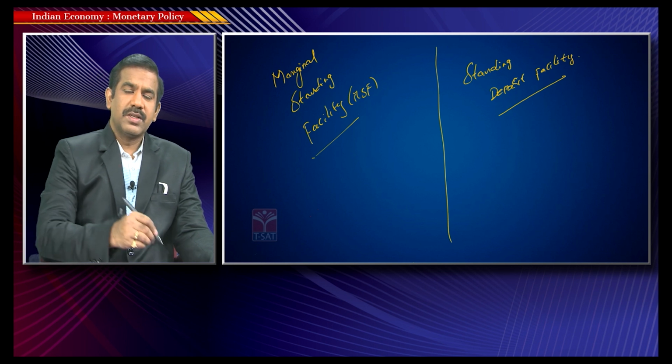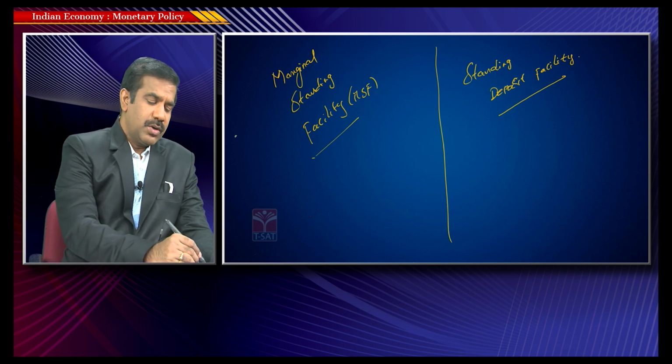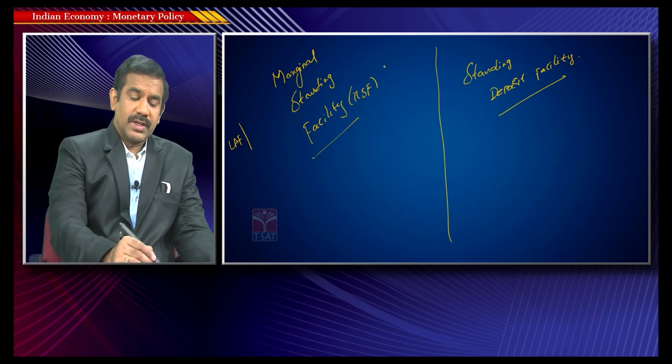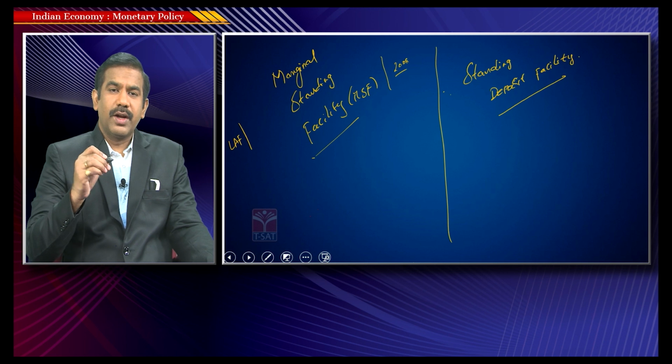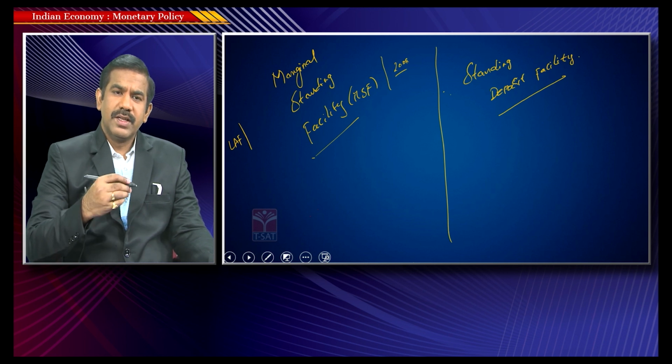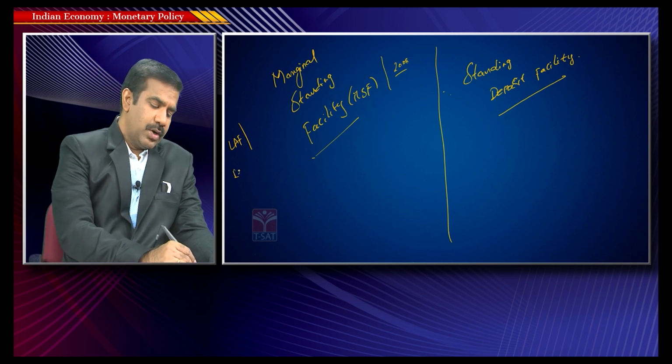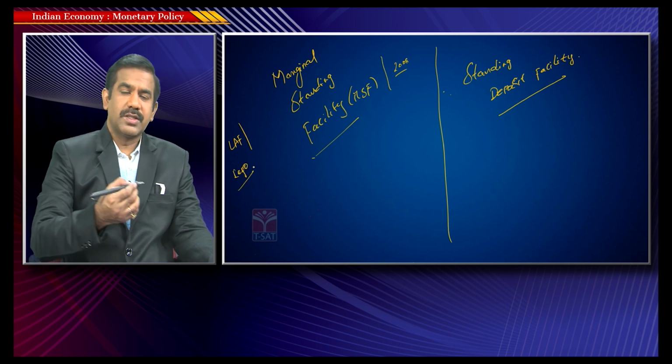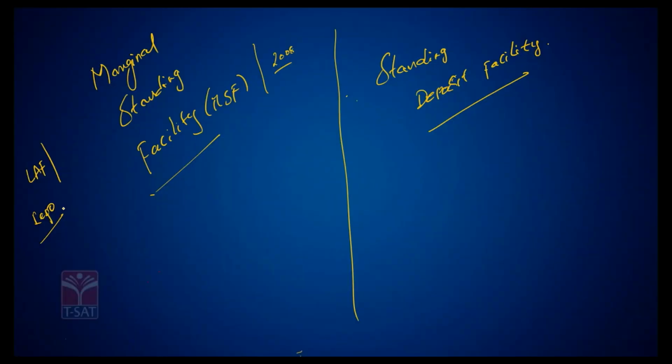The first one is the marginal standing facility. It is very similar to the liquidity adjustment facility, and was introduced by the RBI roughly in the year 2008. The marginal standing facility is again the rate at which RBI lends money to the banks. Under the repo window there are certain limitations, certain restrictions with respect to the amount of money banks could borrow and also the duration.